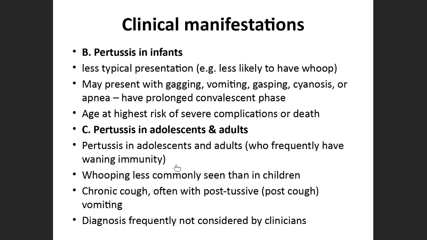Talking about pertussis in adolescents and adults, especially in individuals who have waning immunity. Waning means lesser immunity. Here, you will see pertussis in those kinds of patients. They present with a cough, post-tussive vomiting, not very frequent, but sometimes yes, and other less common symptoms. It is relatively mild in adults and adolescents when you compare it with children.